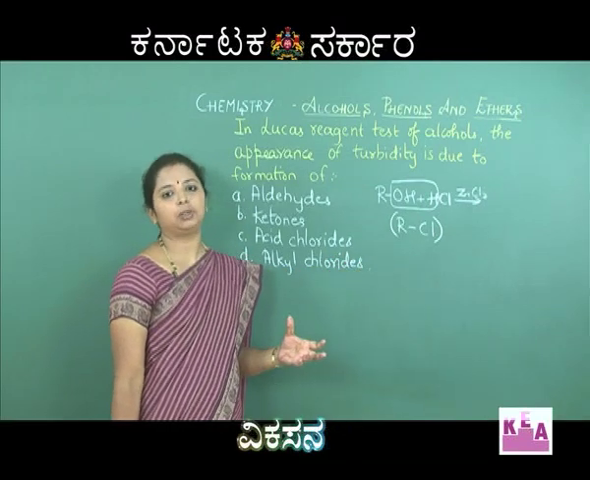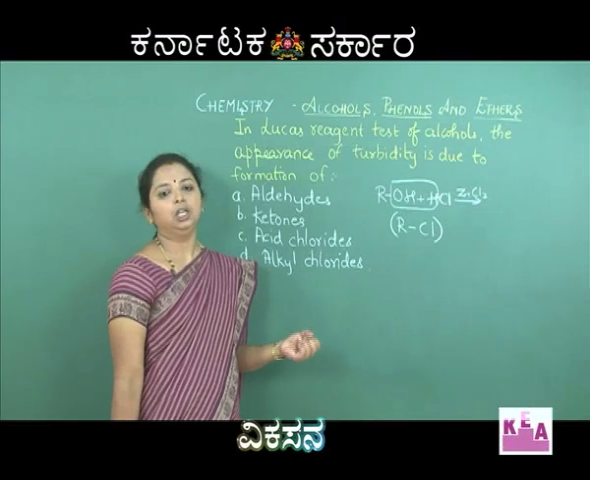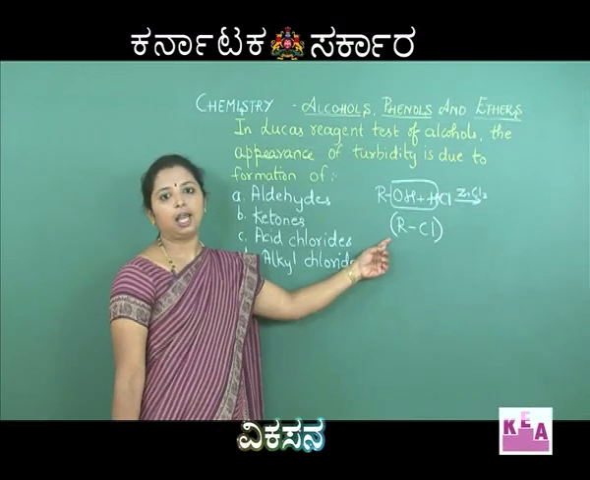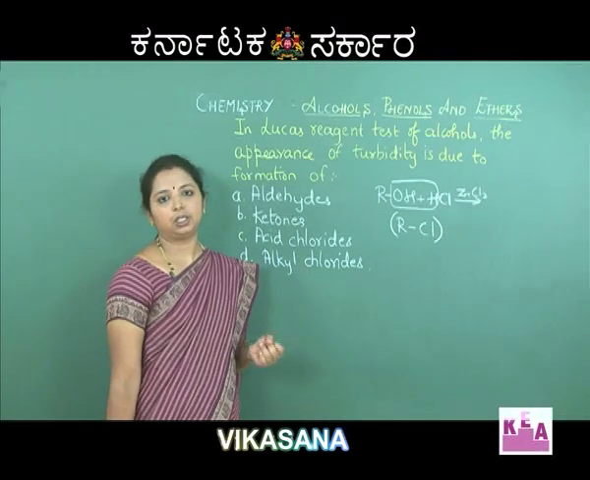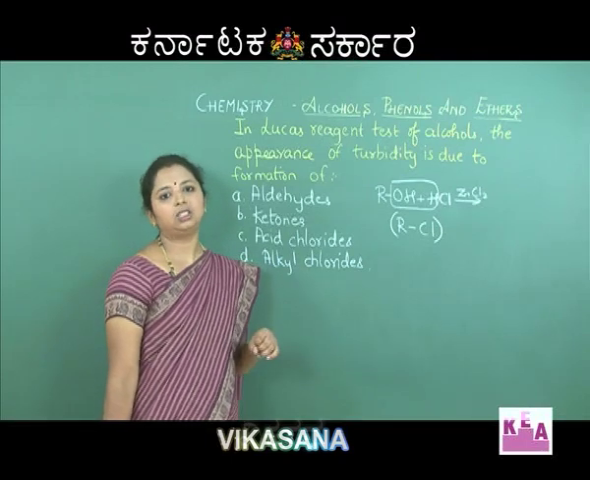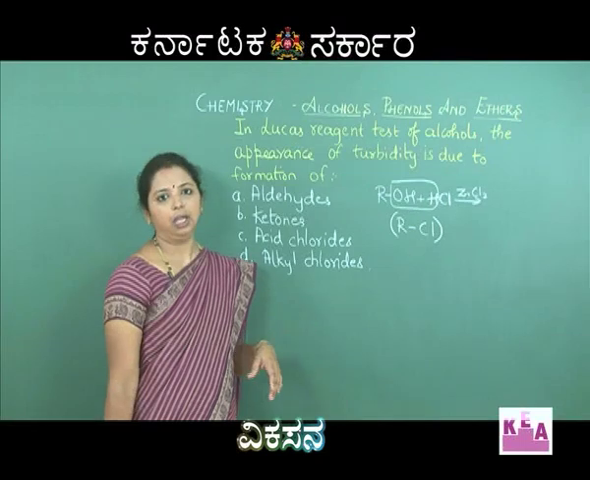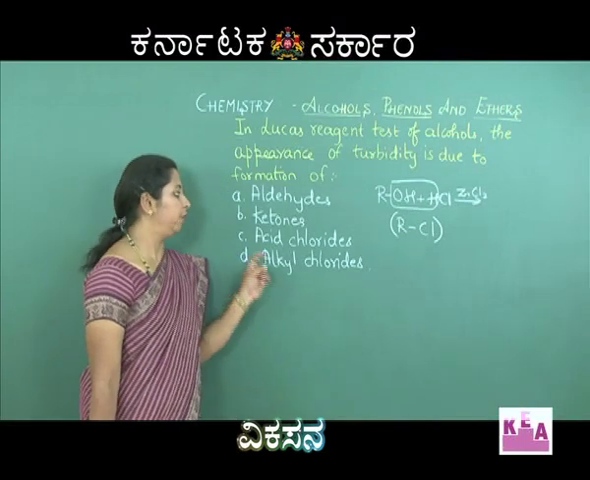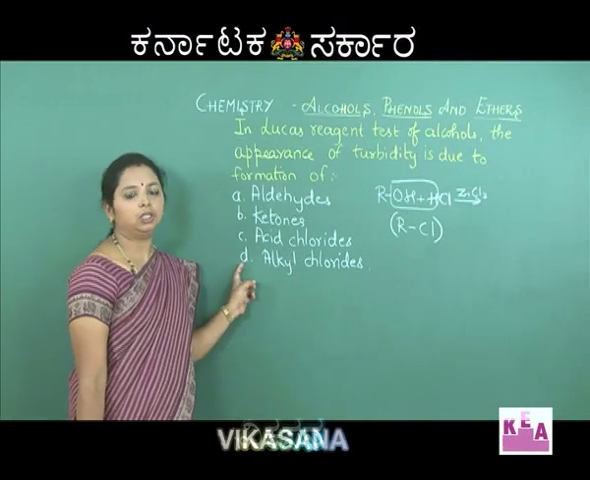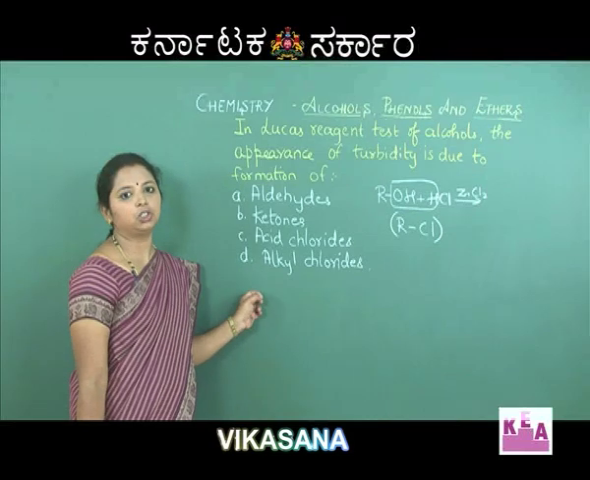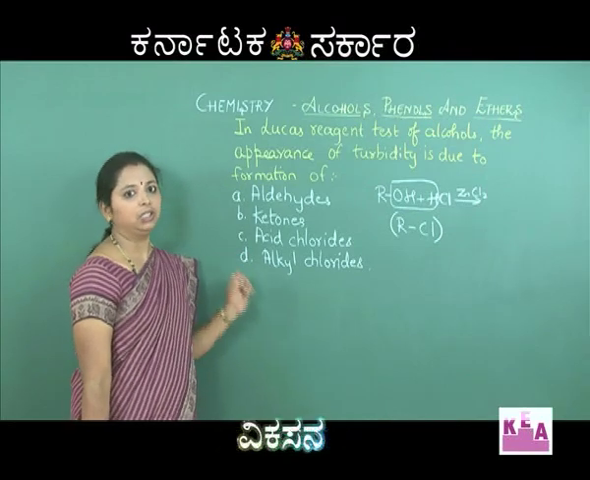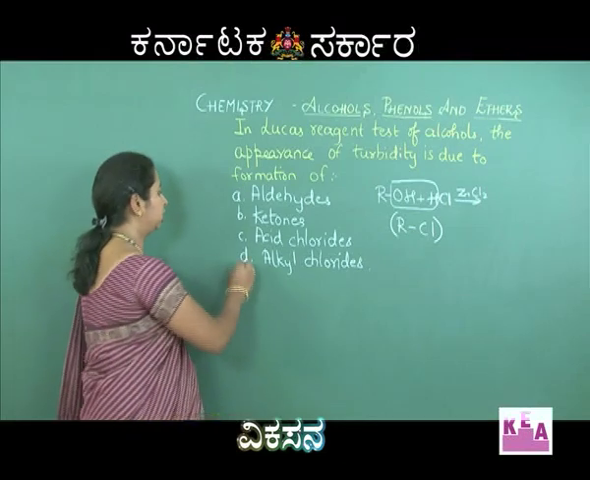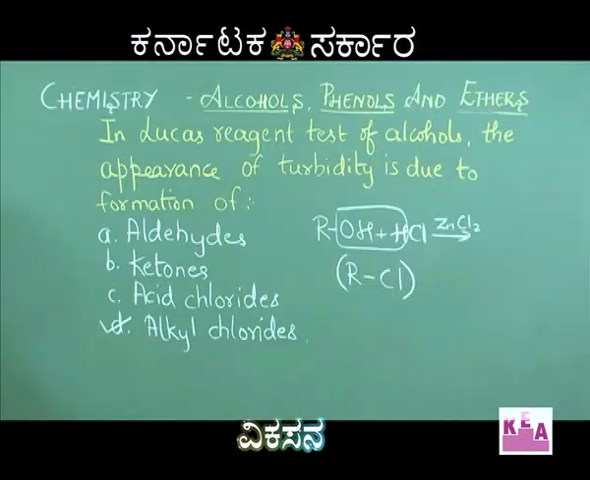Now, why is there turbidity? Turbidity is basically because alkyl halides do not dissolve much in water and therefore the turbidity appears, whereas alcohols are more soluble compared to alkyl halides. So, the reason for the turbidity is the formation of alkyl halides. So, option D, alkyl chlorides, is the correct option.